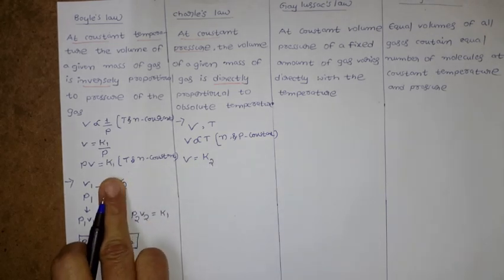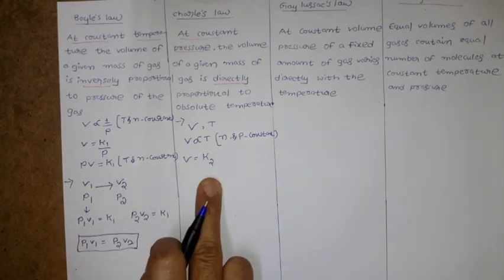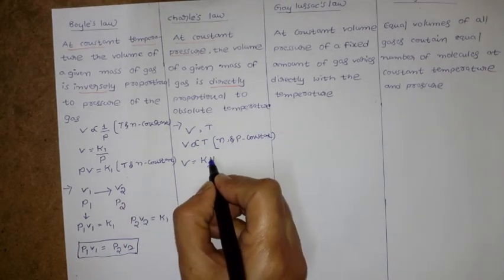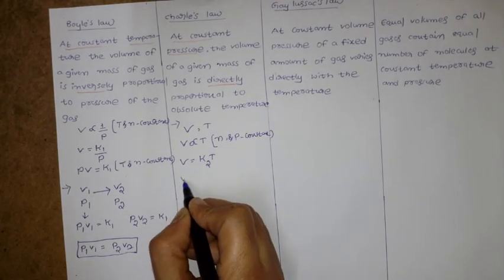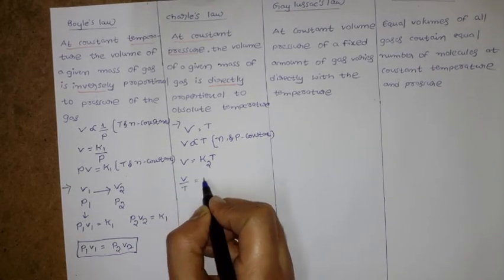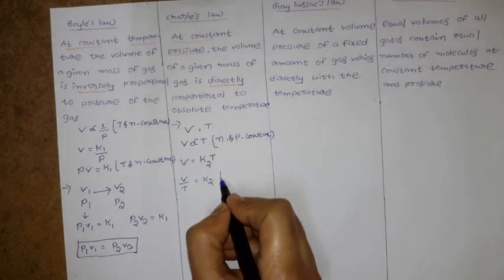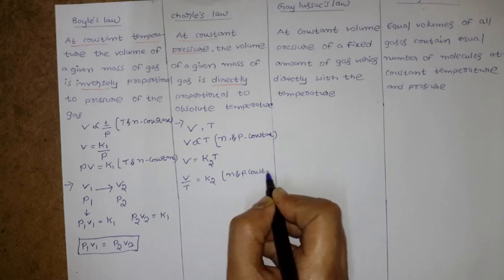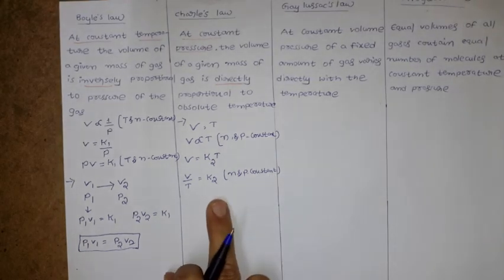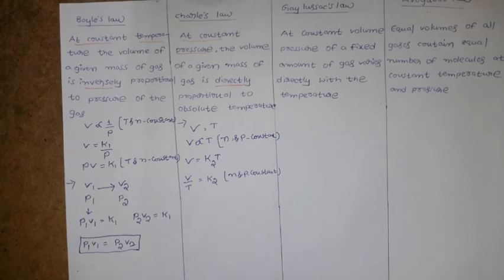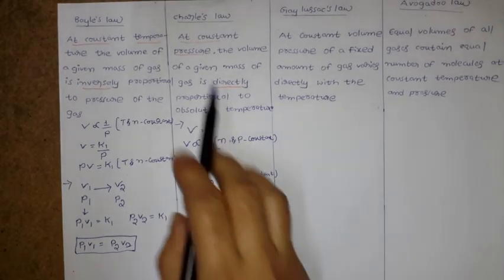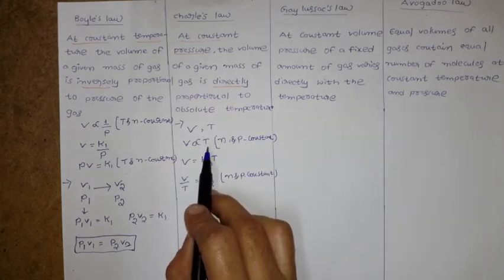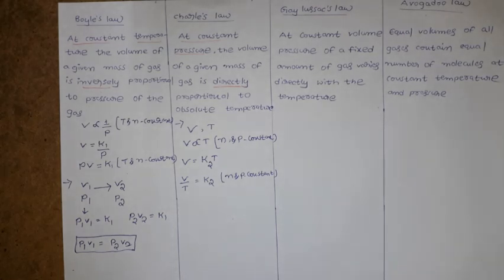Here, just to make some difference, I wrote K2 into T, or simply you can write V by T equal to K2, constant at constant n and P. While talking about the Charles law, we have to maintain these constants. So at constant pressure, the volume of a given mass of gas is directly proportional to absolute temperature.